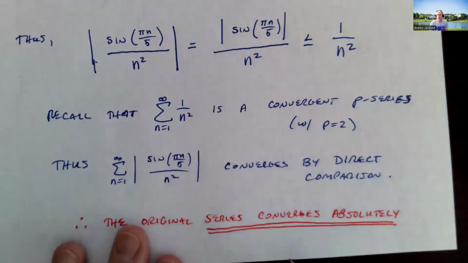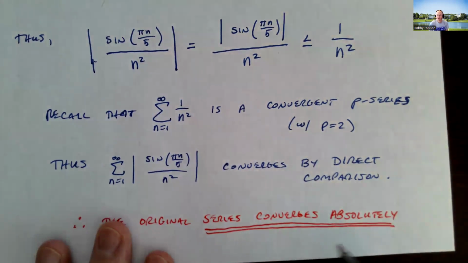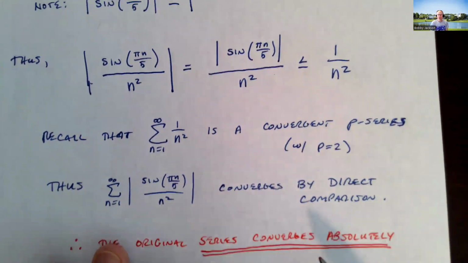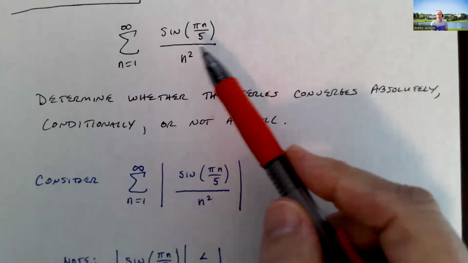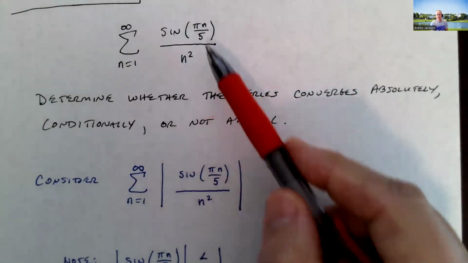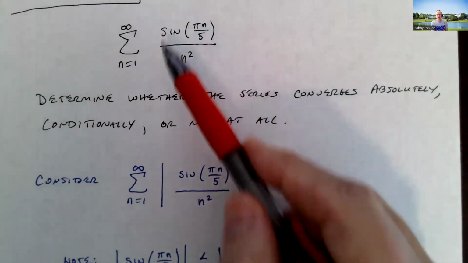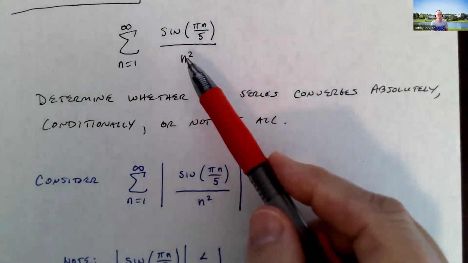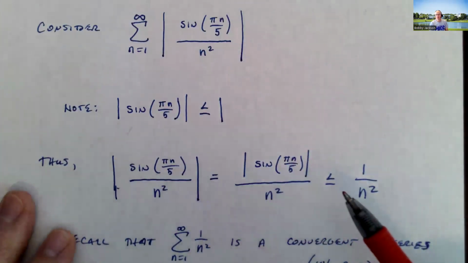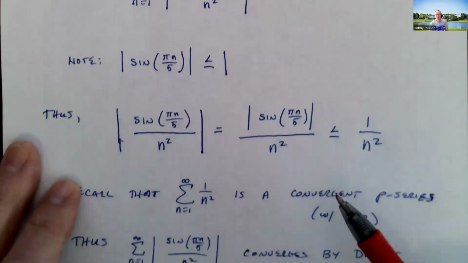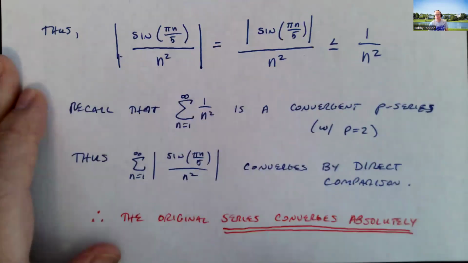And so we do conclude that the original series converges absolutely. Notice I could not conclude this simply by noting what I started with, that the terms of the sequence that we're adding up go to 0. Remember, that tells me nothing, just that it has a chance to converge. And so the real proof is in showing that by direct comparison, the series is absolutely convergent.